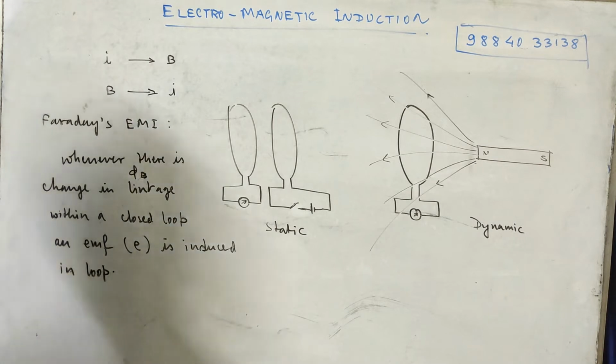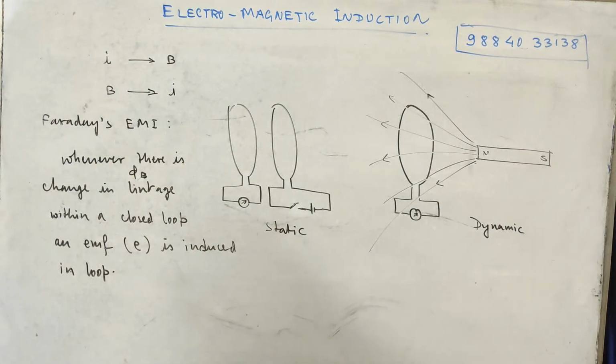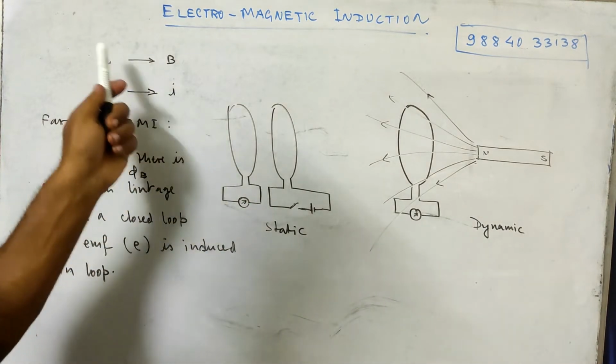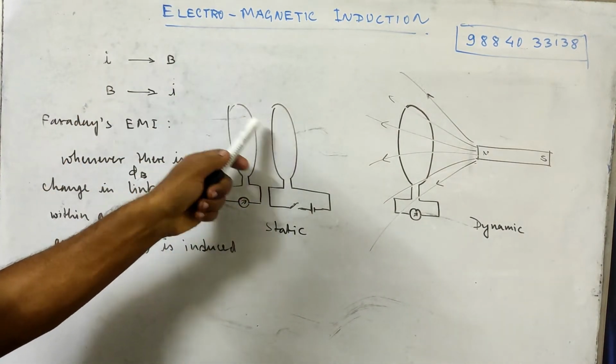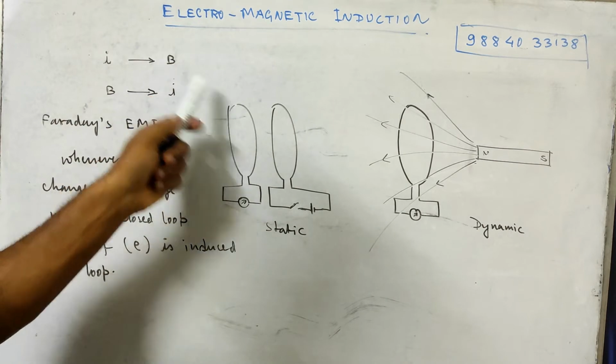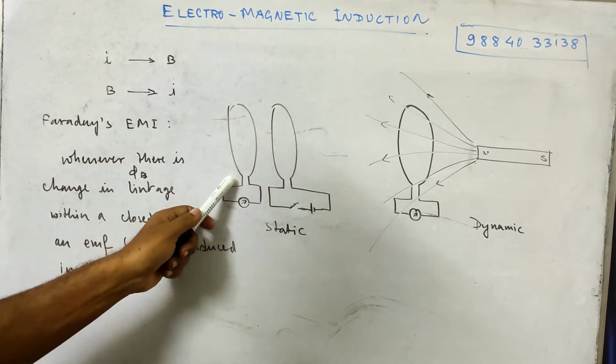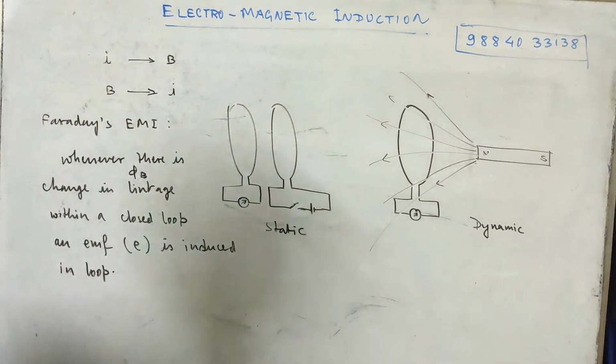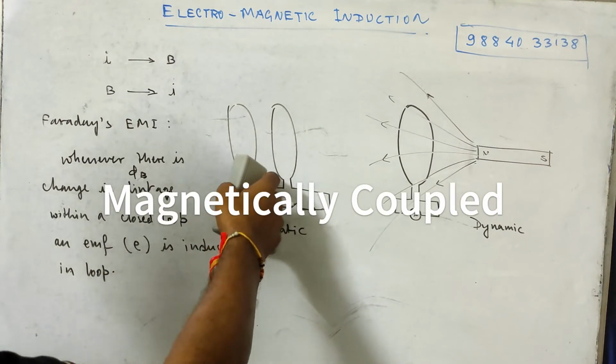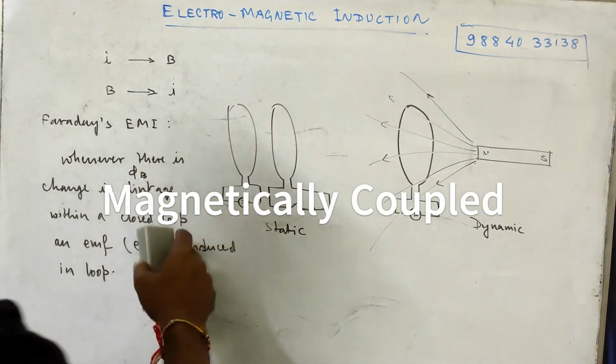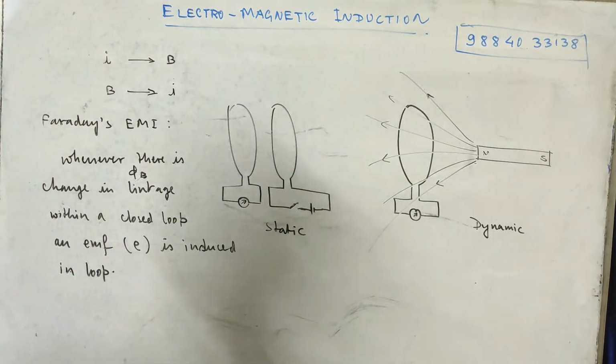Correct? Whenever there is B, there is I. Whenever there is a magnetic field, when you're switching on, I is there, so B will be there, isn't it? Current will flow, so due to that B will be there, that B will link with this loop, and it should be very close, magnetically coupled. Then only this phenomenon will occur, right.